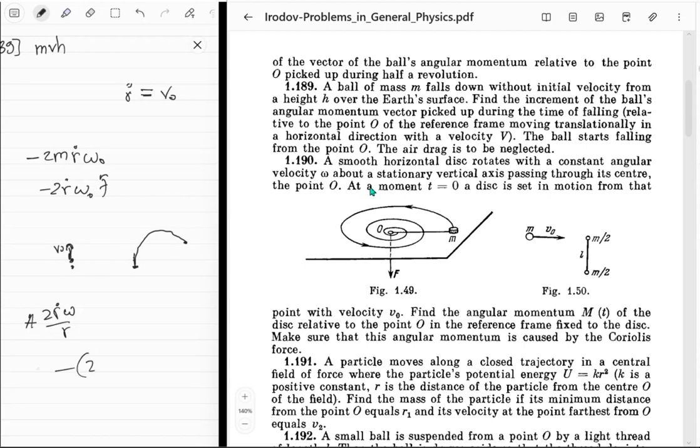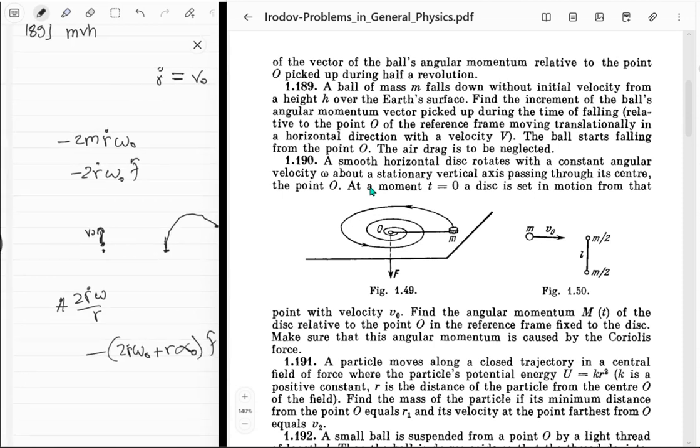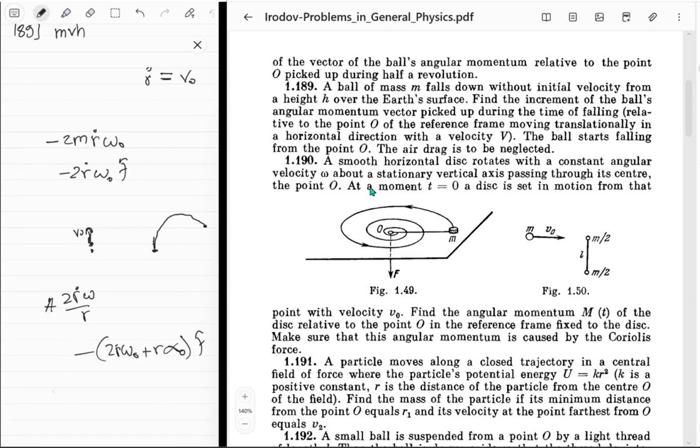The total acceleration, the total pseudo acceleration was 2r naught omega naught, and then plus r alpha naught, all of this in the t hat direction, and then we had something in the r hat direction. Wow, it's kind of complicated, isn't it?